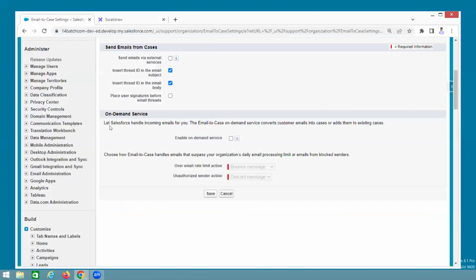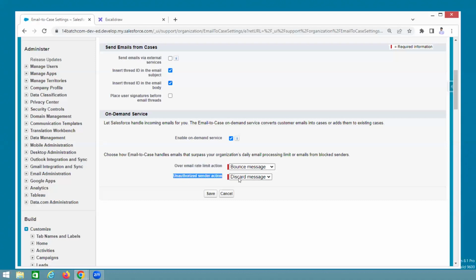In that case, you can give this answer. In Email-to-Case, we have an option called on-demand service. Within the on-demand service, you can enable it. Whenever you enable it, see, over email rate limit action. Over email rate means the limit is exceeded. In that case, bounce message. That guy immediately gets the bounce message: your mail is not sent to Salesforce. For example, if you entered a wrong email ID, you immediately get a bounce email. Same thing happens here. A bounce email is coming.